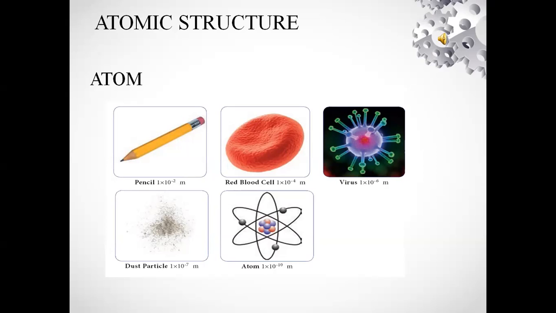Virus diameter is 1 into 10 power minus 6 meter and dust particle diameter is 1 into 10 power minus 7 meter. So we can imagine how small an atom is. So an atom is a very small particle.